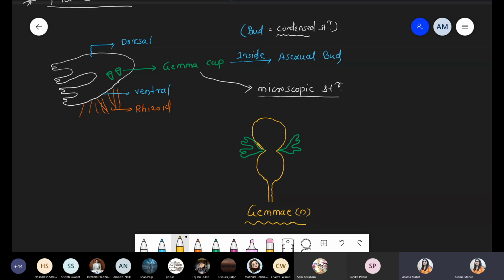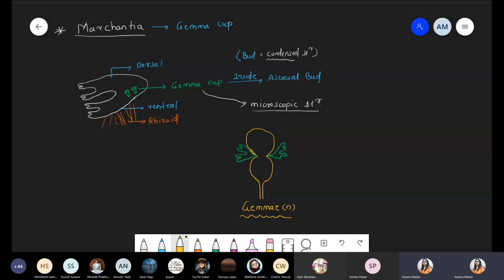So initially, if we complete this diagram, then we will talk about more information about the gamete. Okay, Gemma cup. How will I know that you are calling GC the Gemma cup? No, it's not possible. We are talking about these being present near the ventral side. Don't worry, a question will not come from there. Yeah, so this diagram is done.